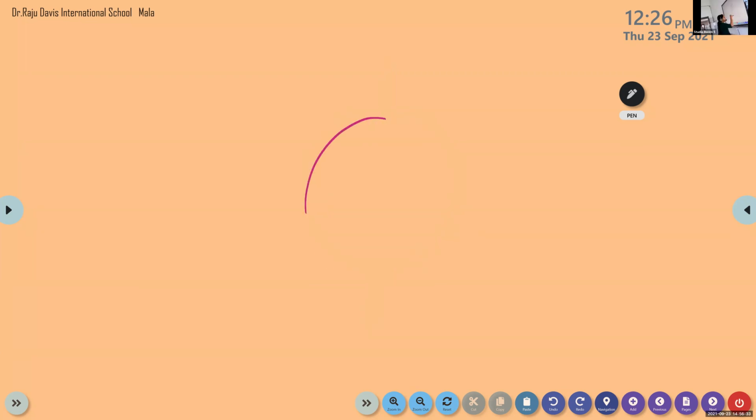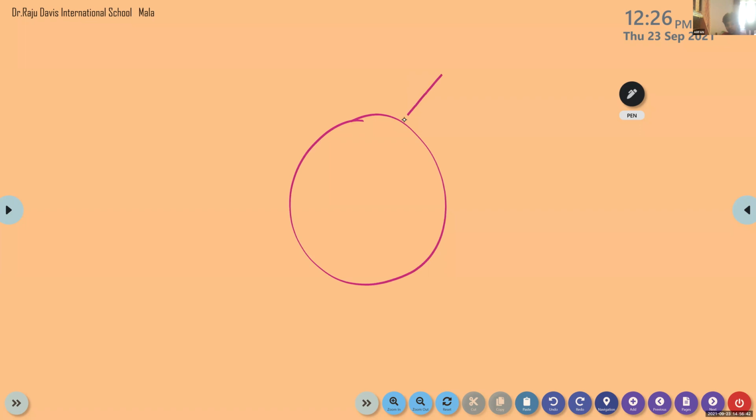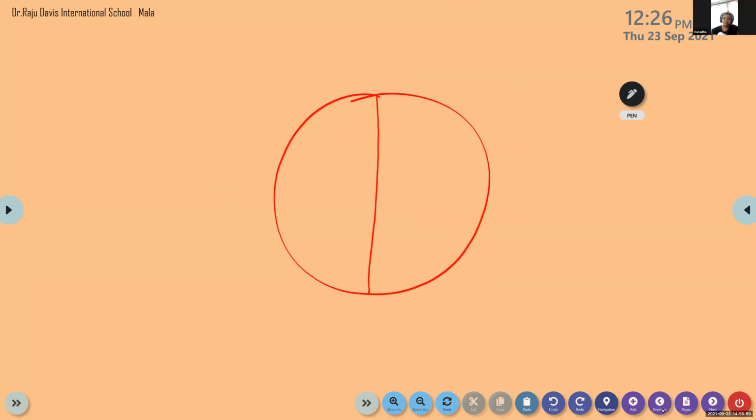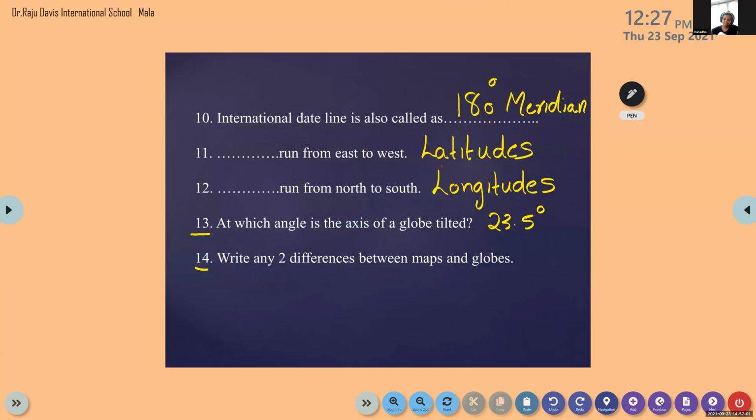Our axis is not straight. It's a little bit tilted, like this. So suppose I draw a line like this. This angle is 23.5. That's the answer. Any doubt? Okay, so please note the answer: 23.5 degree.